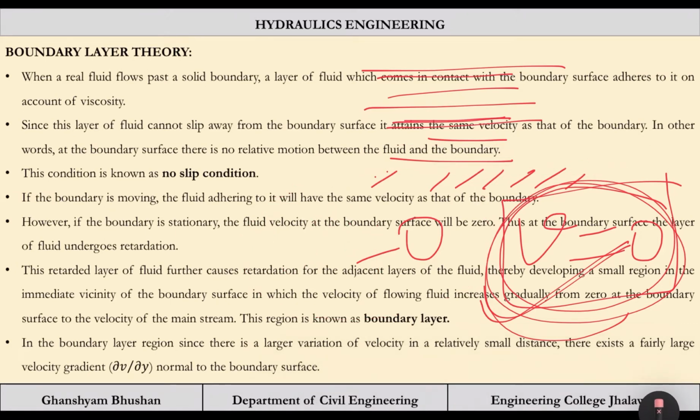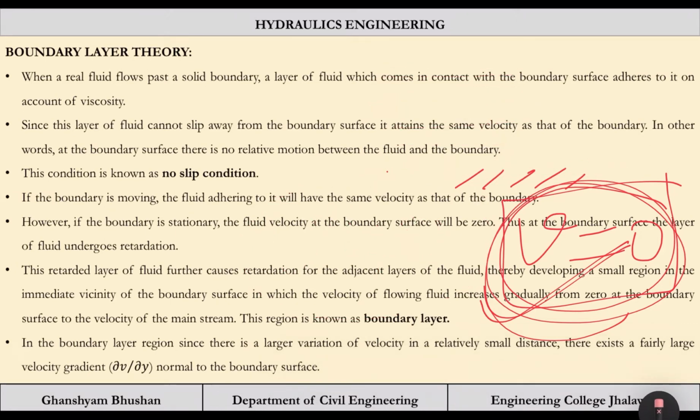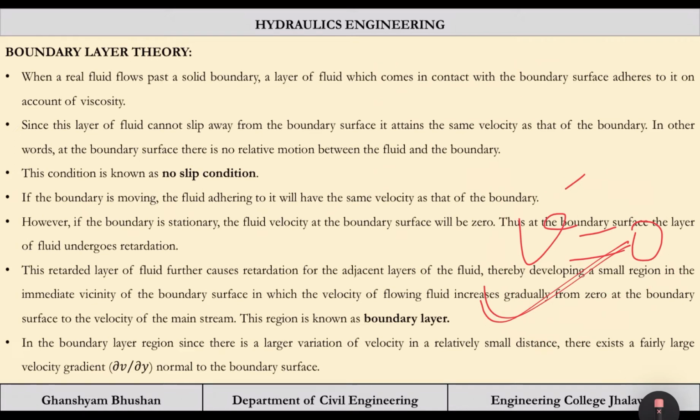So this condition is termed as no slip condition, because water is not slipping and it is sticking to the boundary. In other words, at the boundary surface there is no relative motion between the fluid and the boundary. No slip condition explains the zero relative motion between boundary and the layer.